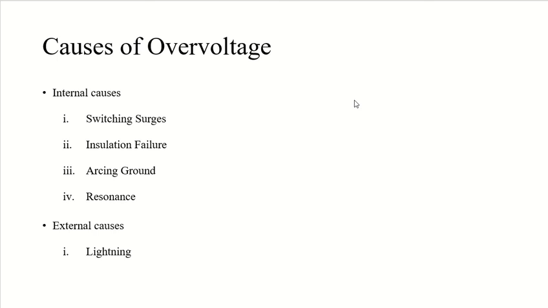Now, normally the internal causes do not produce such large magnitude. The surges because of these internal causes hardly manage to increase the system voltage to twice the normal value. And generally these surges due to internal causes are taken care of by providing insulation of the equipment in the power system.